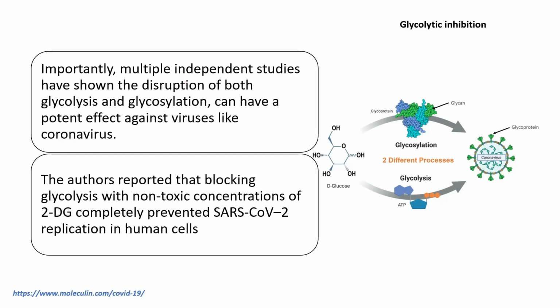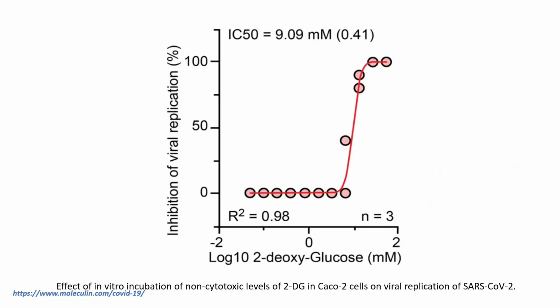Multiple independent studies have also shown that disruption of both glycolysis and glycosylation can have a potent effect against COVID-19. Authors have also reported that blocking glycolysis with 2DG prevented SARS-CoV-2 replication in humans. As you can see over here, that's a graph of inhibition of viral replication versus the dose of 2DG.